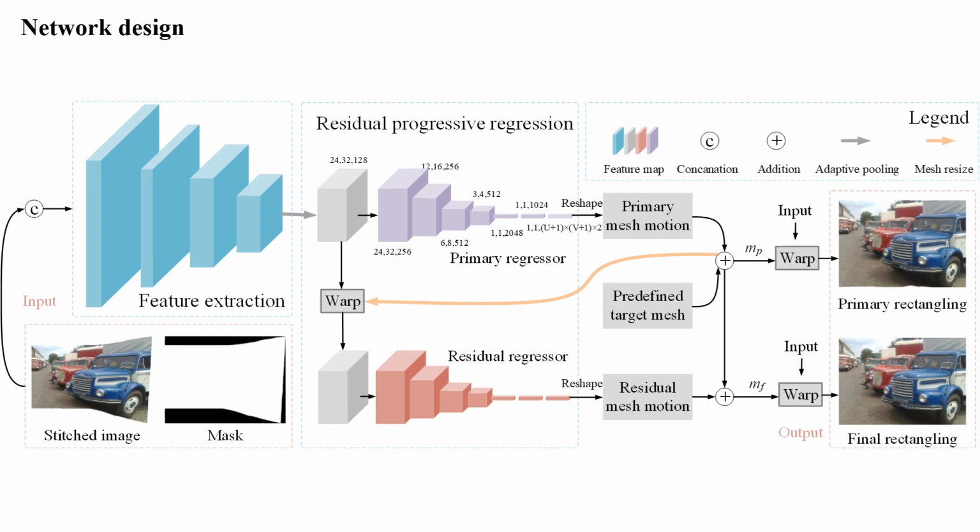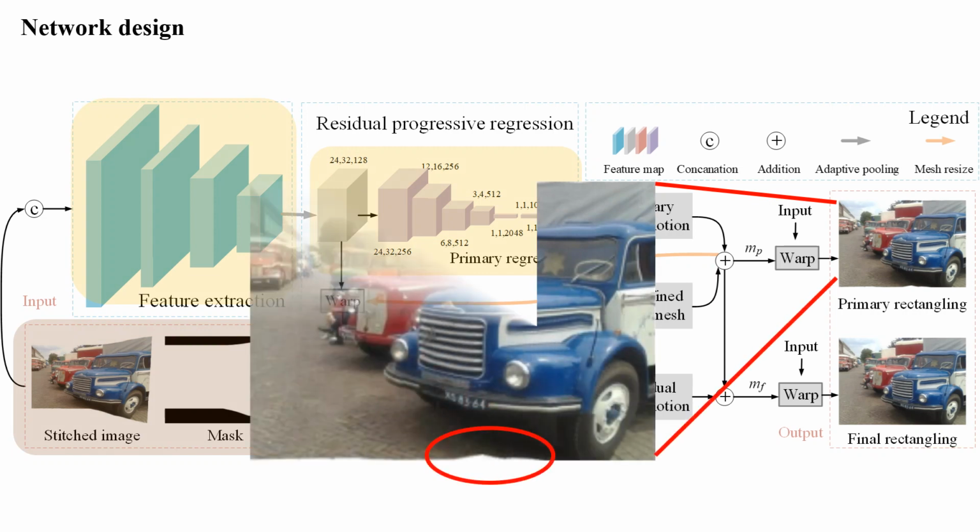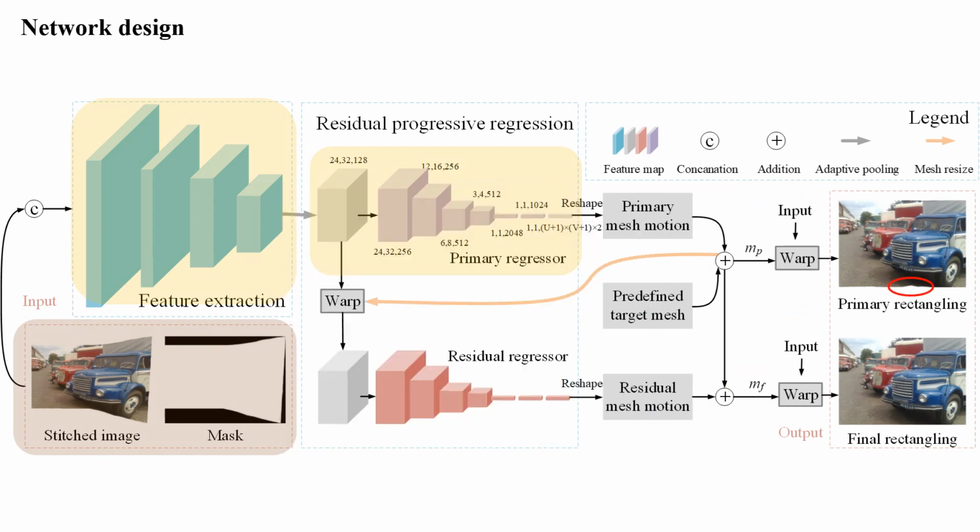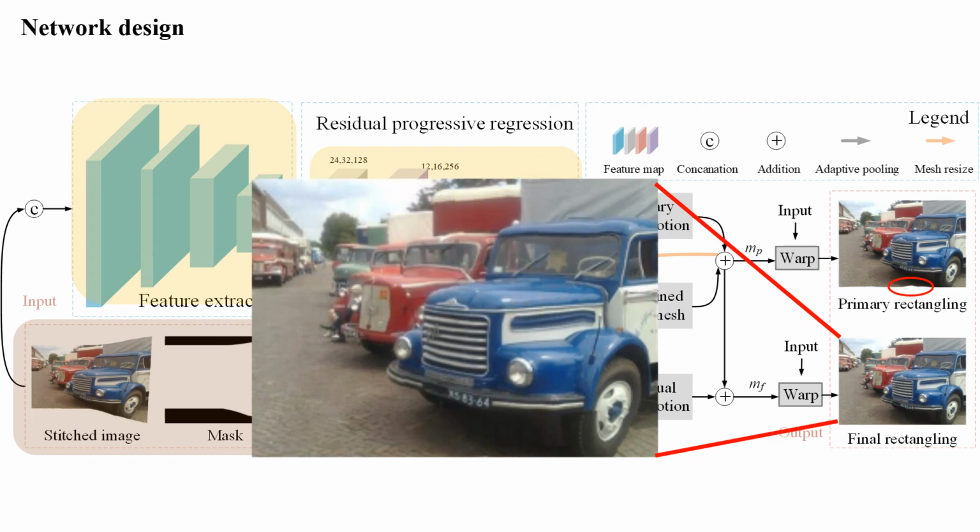We concatenate the stitched image and its mask to form the input of the network. Then a feature extraction module and a regression module are designed to predict the initial mesh. However, this simple regression might yield uneven boundaries in the results. To solve it, we design a residual regression strategy to further predict the residual mesh deformation to smooth the boundaries.